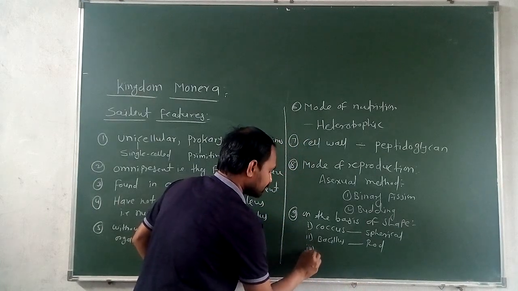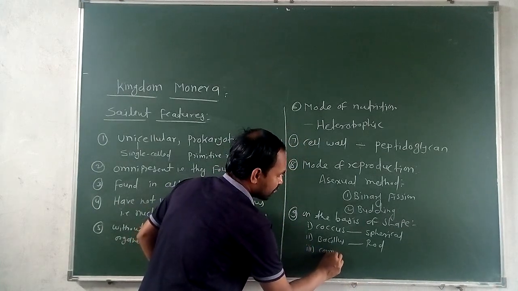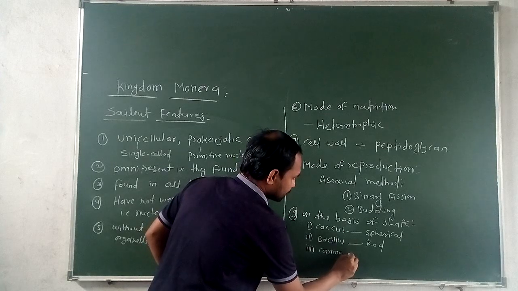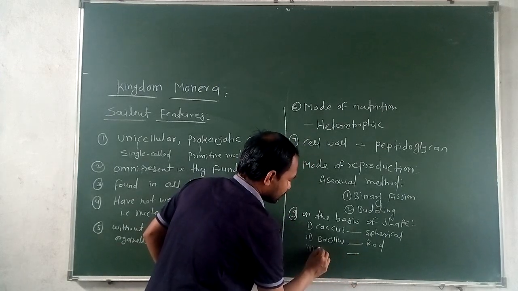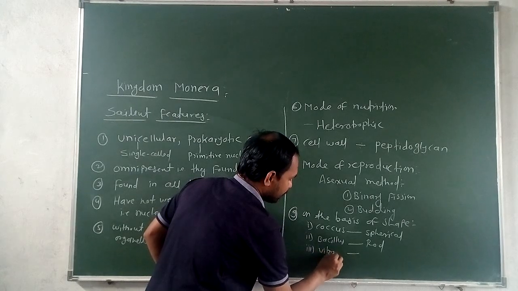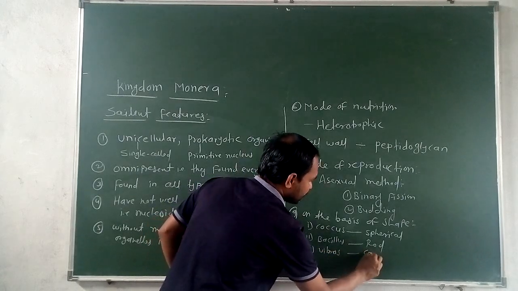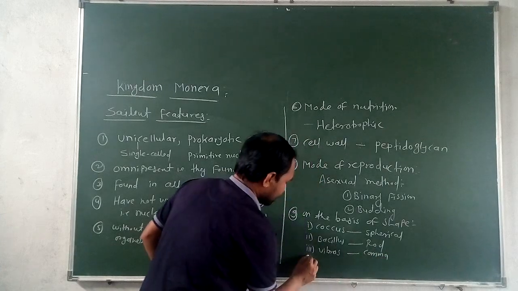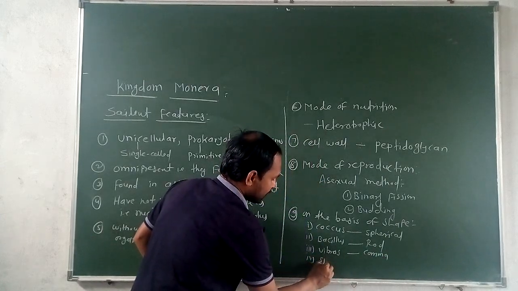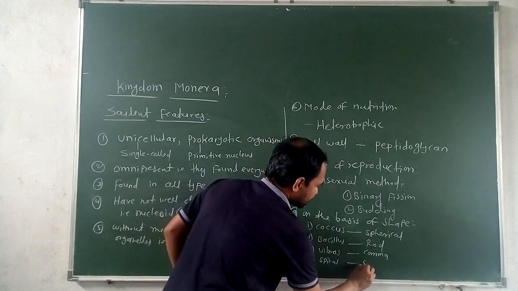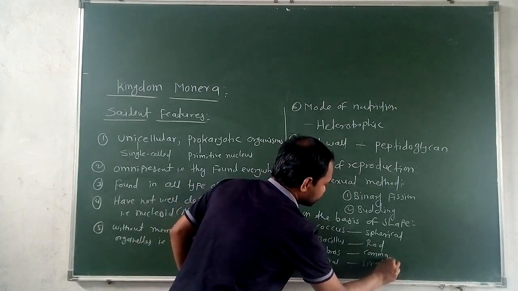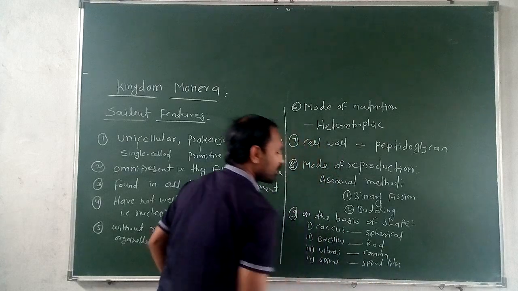Third one, vibrio, that is comma shape. And fourth one, spiral, a spiral like structure, that is spirillum.